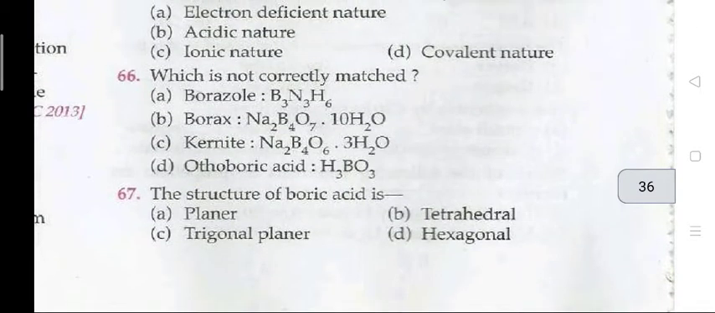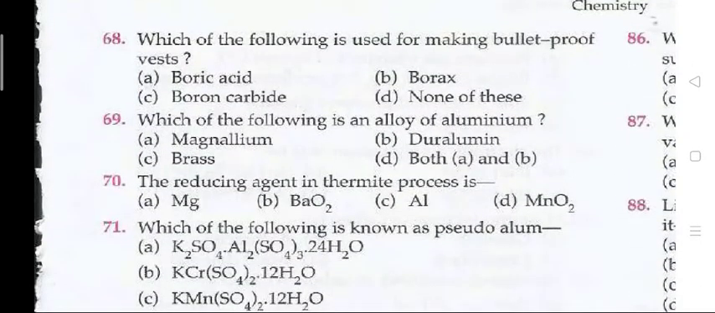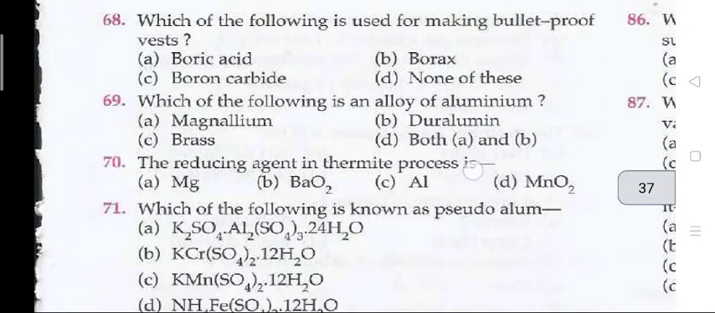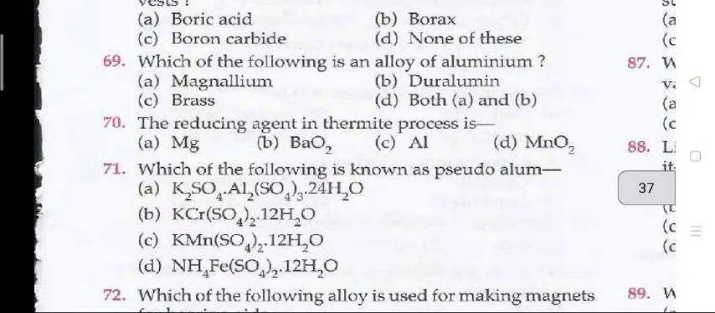Question 66. Which is not correctly matched? The right answer for 66 is C, that is kernite, Na2B4O7.4H2O. Question 67. The structure of boric acid is. The right answer is C, that is your trigonal planar. The next question, question 68. Which of the following is used for making bulletproof vests? The right answer for 68 is C, that is boron carbide. Question 69. Which of the following is an alloy of aluminium? The right answer is D, that is magnesium and duralumin.